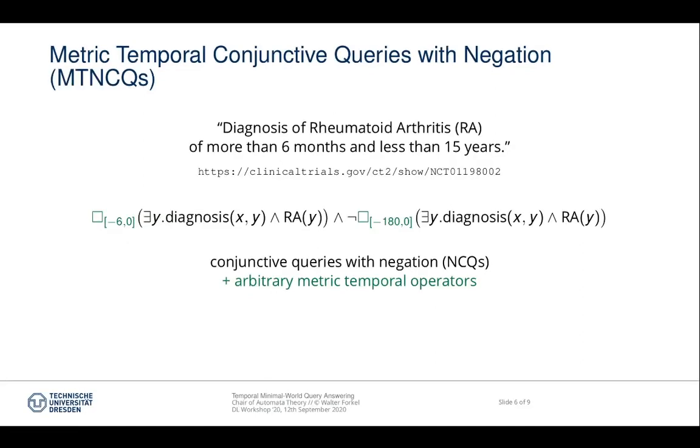In MTNCQs, the atoms consist of conjunctive queries with atomic negation, and these atoms can then be combined by arbitrary metric temporal operators and negation.